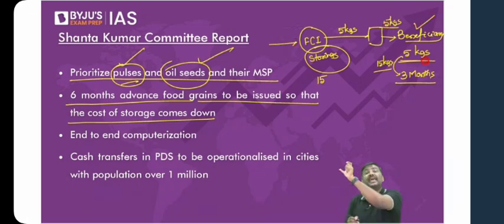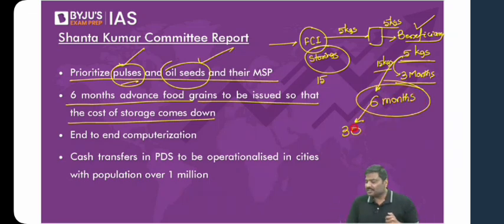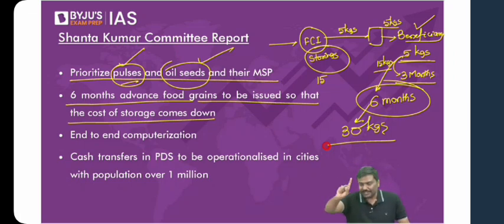Rather than giving 5 kgs every month, simply calculate what is the entitlement for 6 months. How much should I get for 6 months? I should get 30 kgs for 6 months. So rather than giving 5 kgs every month, simply provide 30 kgs in one shot. Now you tell me what is the advantage here?